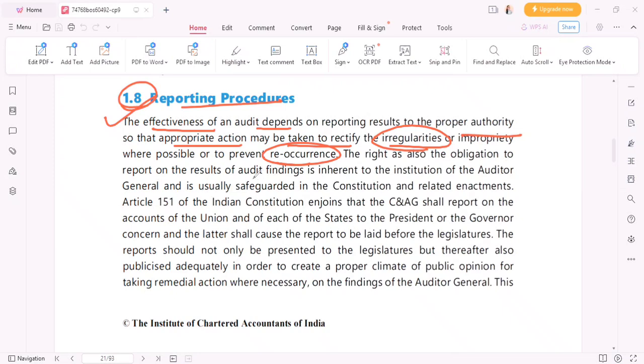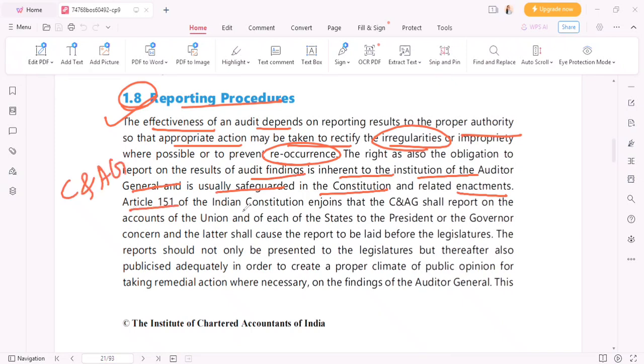The right has also the obligation to report on the results of audit findings inherent to the institution of the Auditor General and is usually safeguarded in the Constitution and related enactments. यानी क्या बोल रहा है कि जो भी ऑडिट करते टाइम जो भी चीजें मिलती है, जो भी ऑडिट एविडेंस मिलता है, तो वो रिपोर्ट करने की जिम्मेदारी किसकी? ऑडिटर एंड कंट्रोलर जनरल ऑफ इंडिया की है, राइट? The responsibility of reporting is on the CNAG. That is what is told.